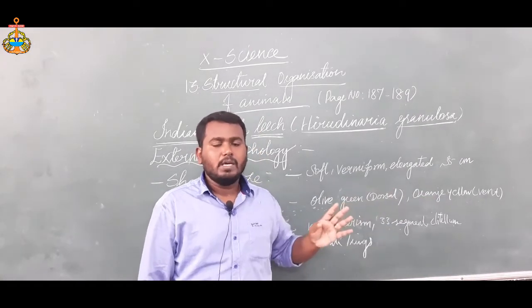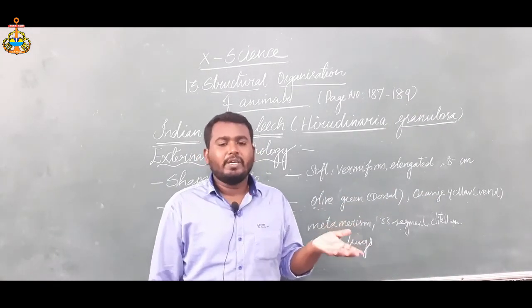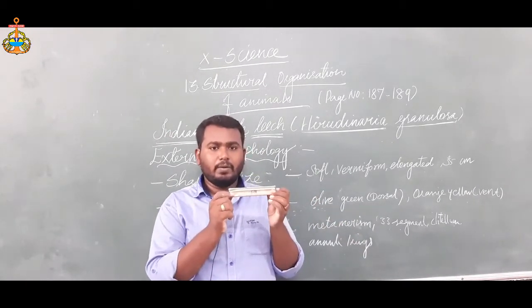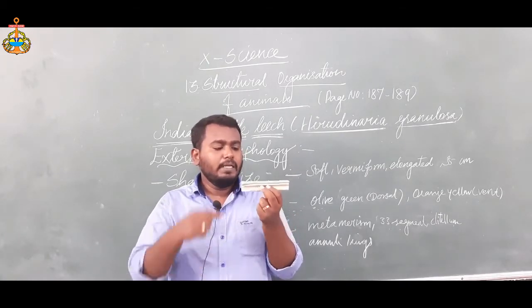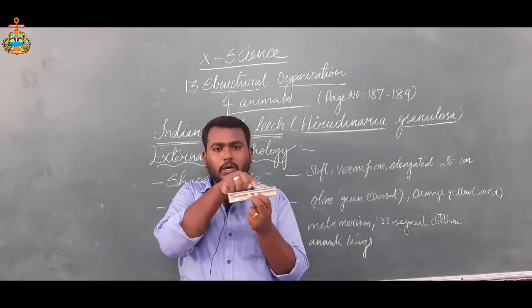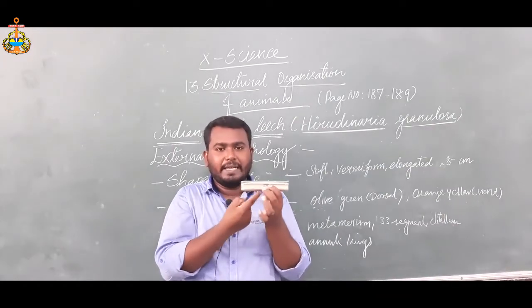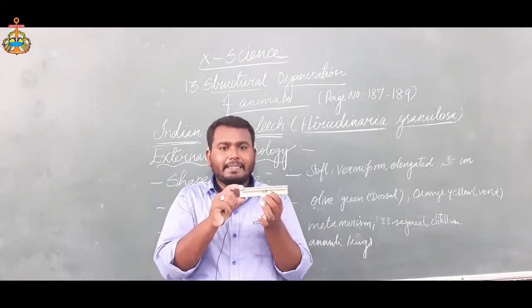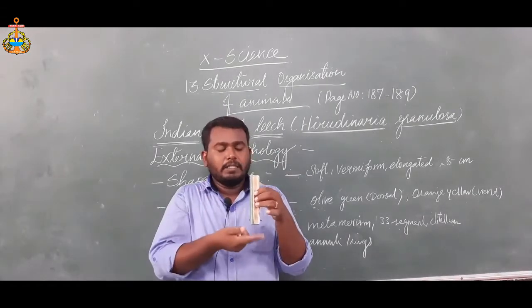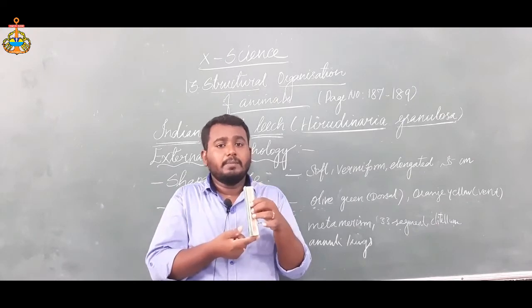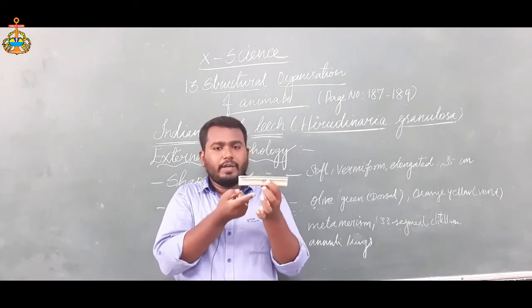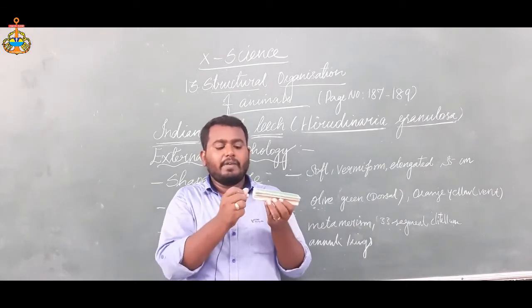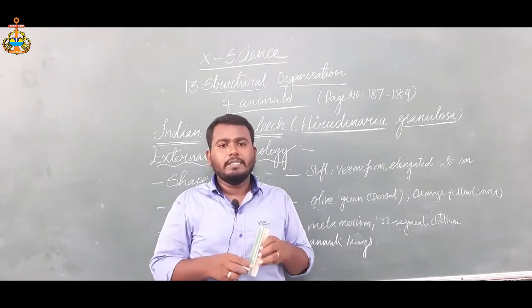I mentioned that. So, what is the meaning of the dorsal side? Let's take an animal. Listen, my dear, just imagine that this is an animal. This is called the dorsal side. This is called the ventral side. This is the anterior side. This is the posterior side. Okay, that is the terminology: dorsal side, ventral side, anterior side, and posterior side. If the animal has any hole, that is called an aperture.